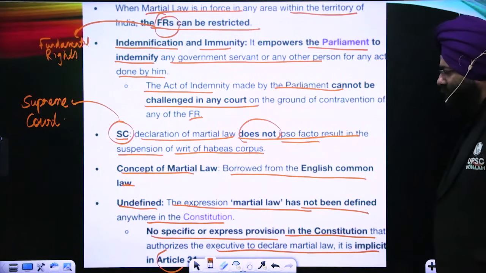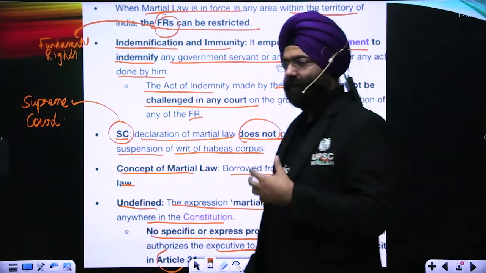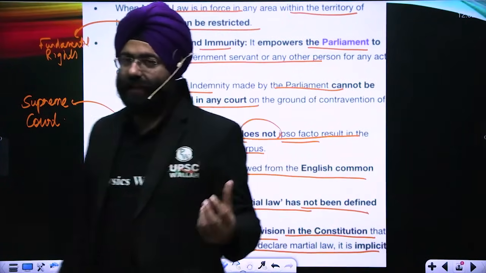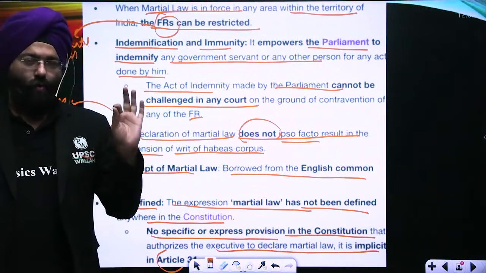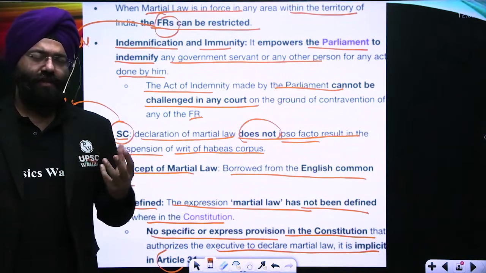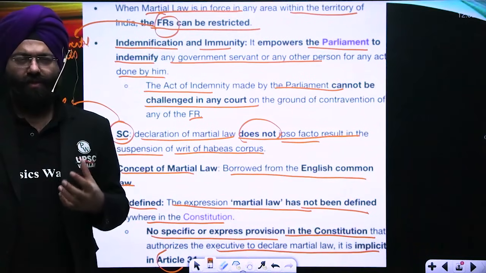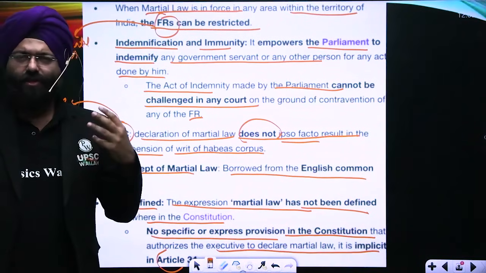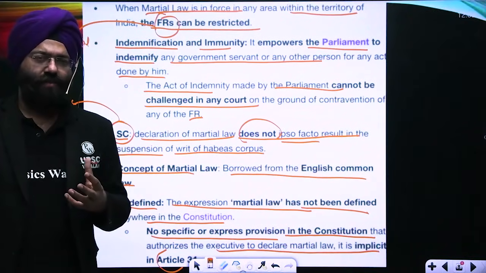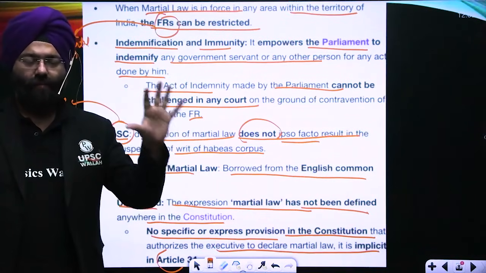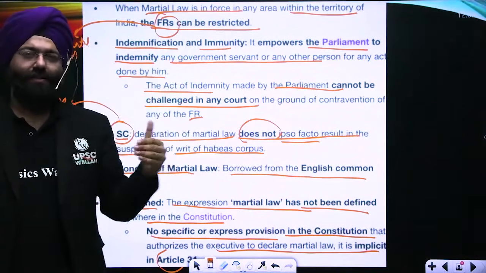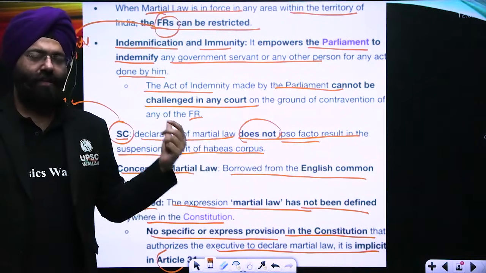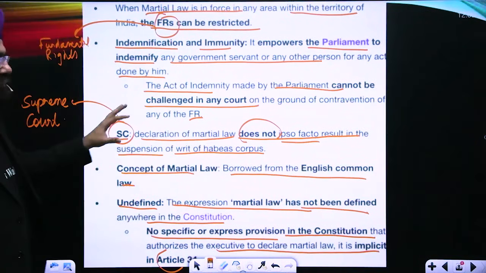The executive can impose martial law using Article 34. Why has this provision been given? There can be an emergency where civil administration cannot manage the prevailing conditions, and at that time the military can come and take over, in order to normalize the situation. That is martial law.